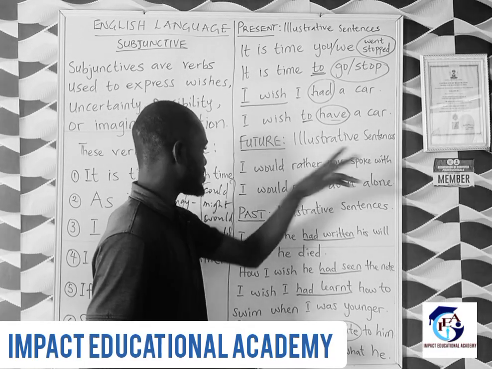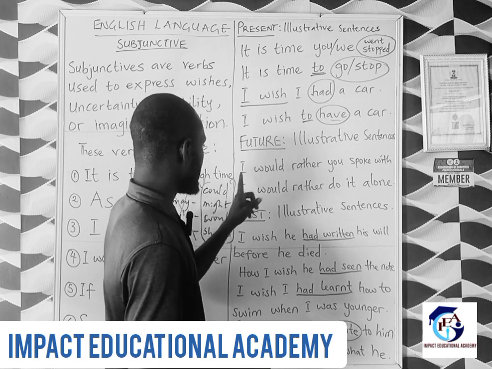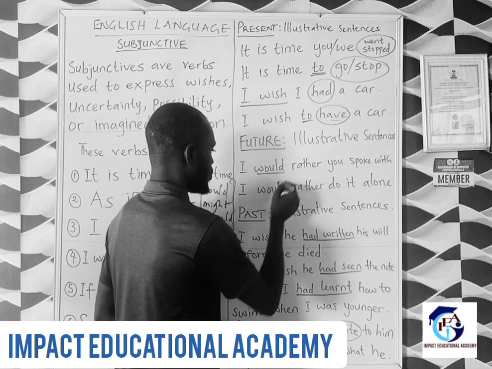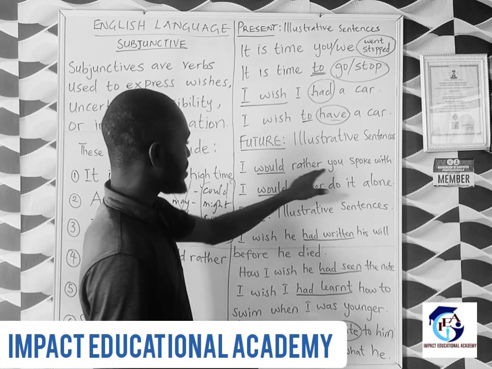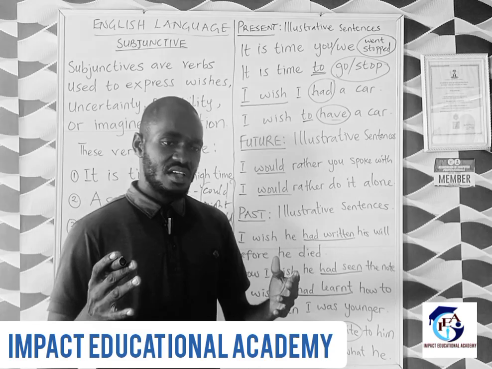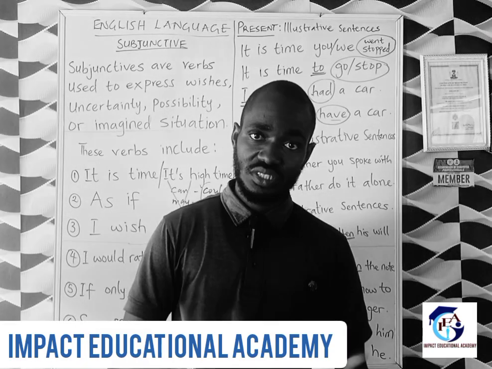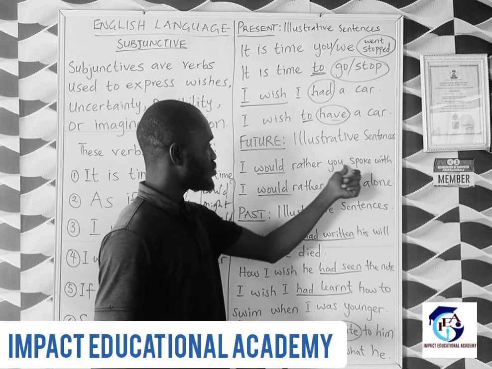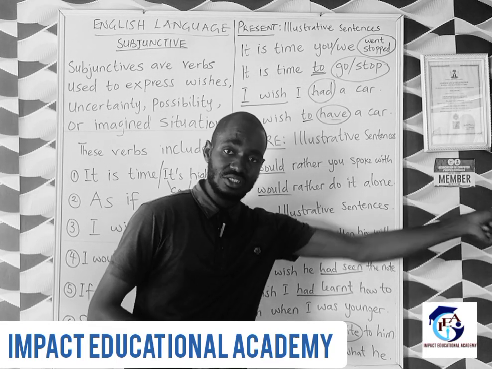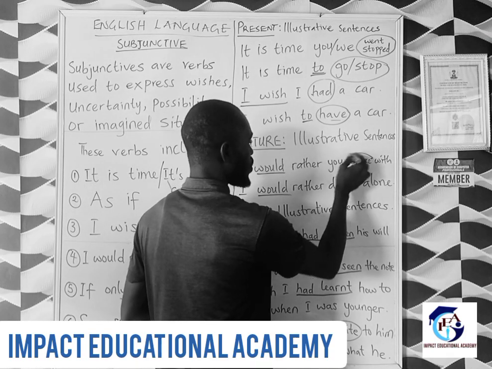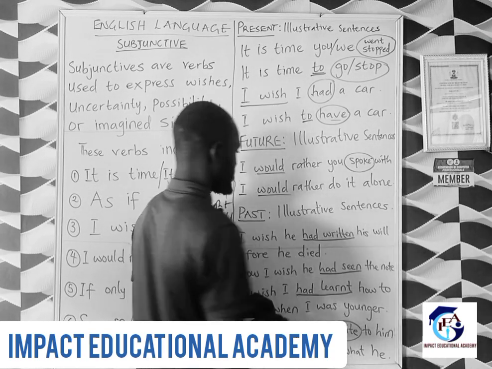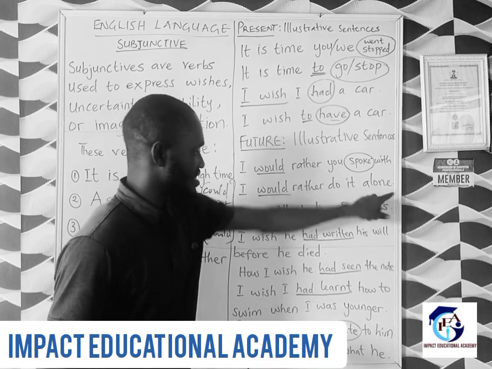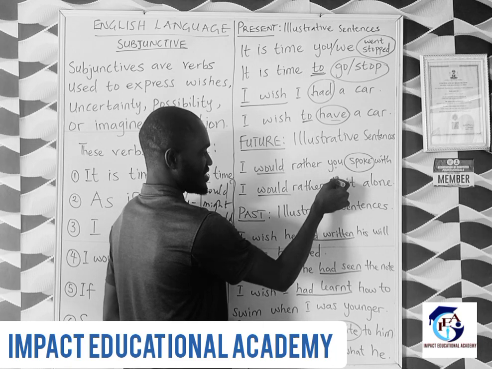Okay, now in the future time, we're going to be using this. I would rather, would, we are making use of this. I would rather, it's also called a special structure in some grammar books. I would rather you spoke with the proprietor. I would rather you spoke. You spoke. Past tense, take note. For future, past. I would rather do it. Yes, there is no pronoun here.